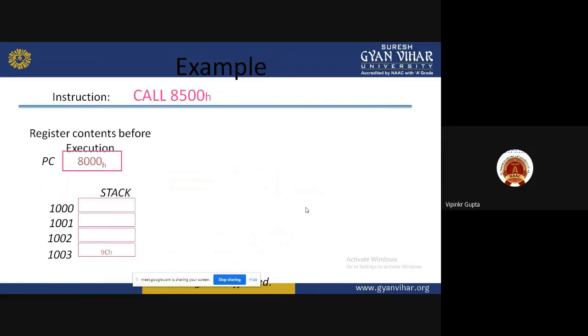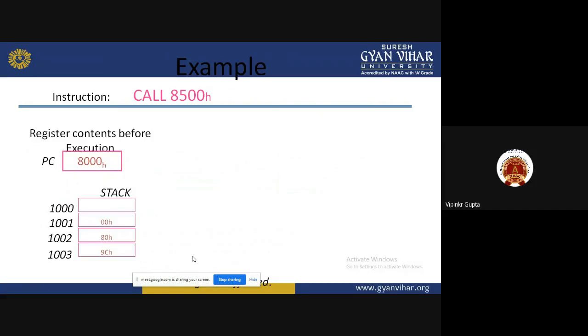So again, program counter and stack pointer are two 16-bit registers. Suppose the program counter has 8000H, and the stack is empty. Every stack location holds 8-bit data. So at 1002 it will store 80, and at 1001 it will store 00H, because the lower data is stored first and then the upper data. Now, what is the stack pointer?